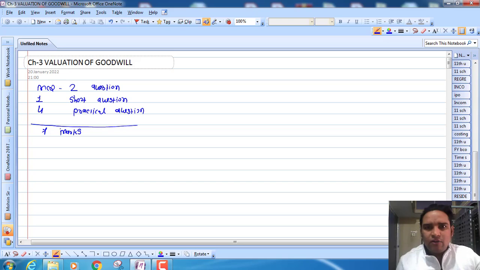That kind of meaning you learned in the 11th standard, but in the 12th standard you have to calculate the value of goodwill. In the 11th you did not calculate the value of goodwill, you just understood the meaning of goodwill, but here in this chapter we will calculate the value of goodwill.